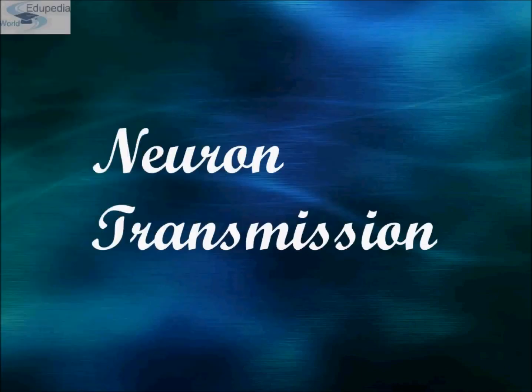Okay. Now we'll study neuron transmission. One statement I said about neurons is that neurons can detect, can receive, and can transmit different kinds of stimuli. So detection of stimuli is done by dendrites. Receiving of information is done by your dendrites, and your axon, you can say, takes information away. Okay. And now neural transmission.